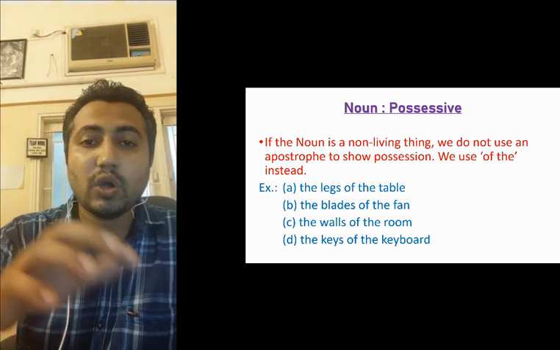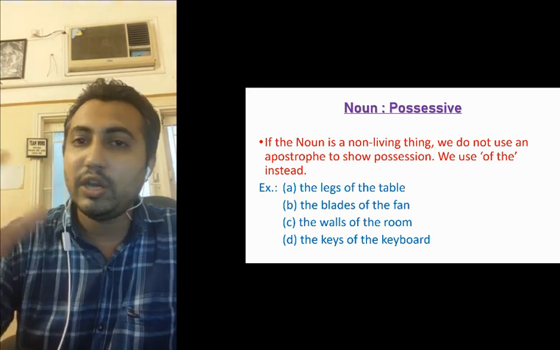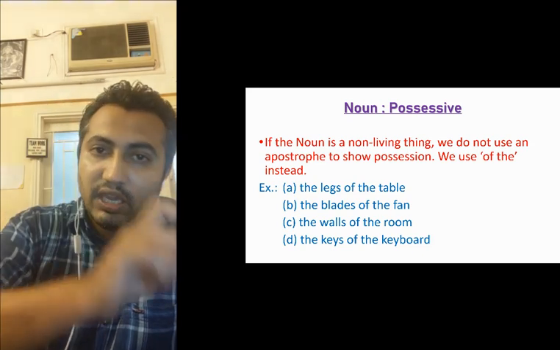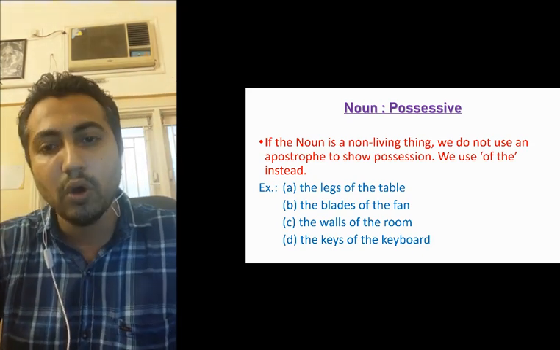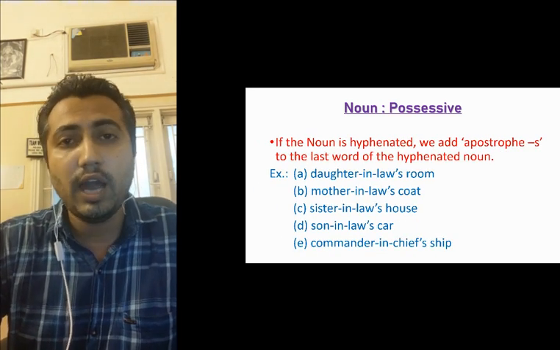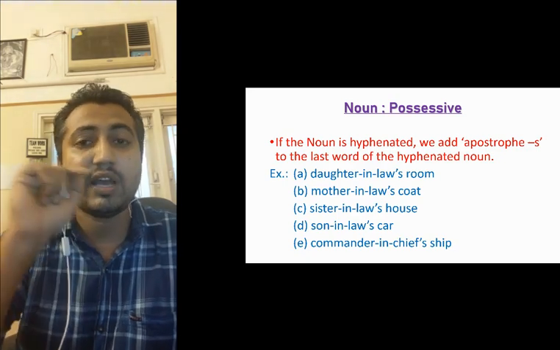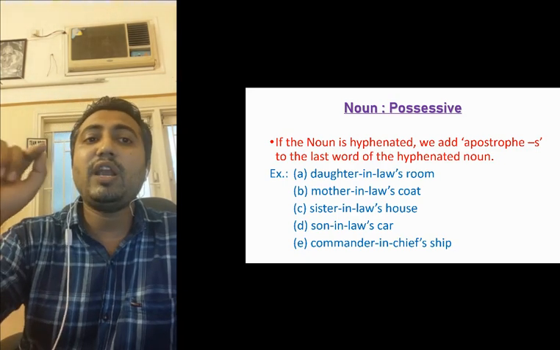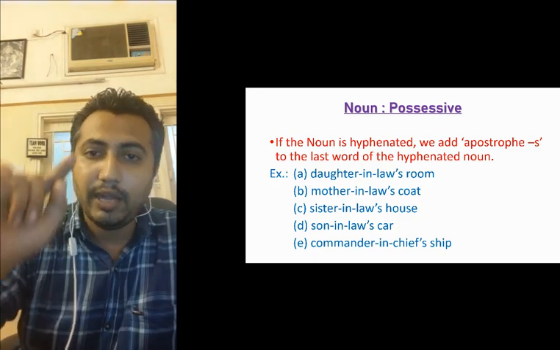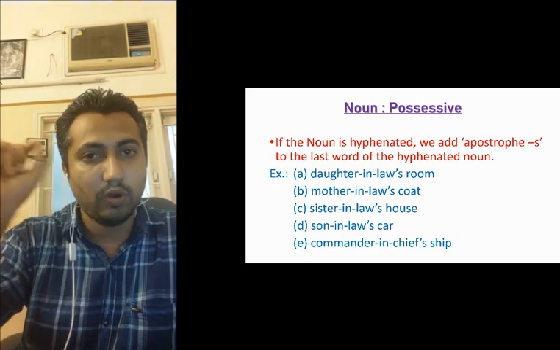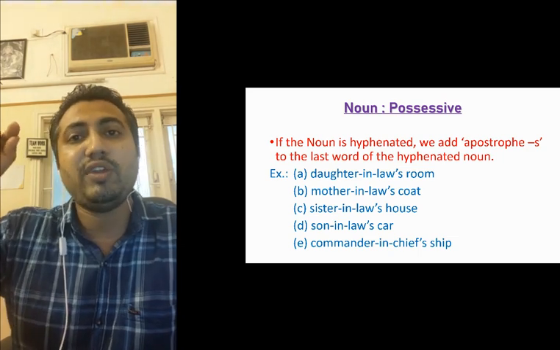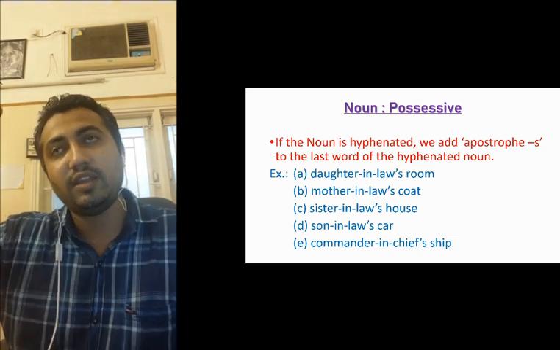Next one is keys of the keyboard. Keyboard is a non-living thing, so we will not say keyboard's keys. We will say keys of the keyboard. Now let us go to the next one. If there are nouns which have hyphens in between, or which are hyphenated, we will use apostrophe s after the last word. I repeat, if a noun is hyphenated, we will use apostrophe s at the last word.